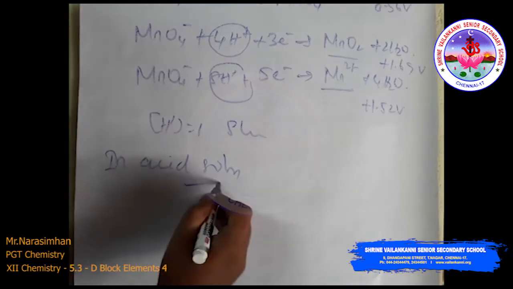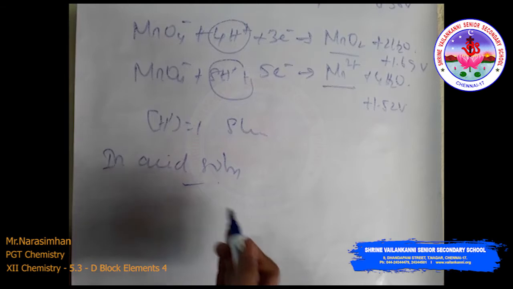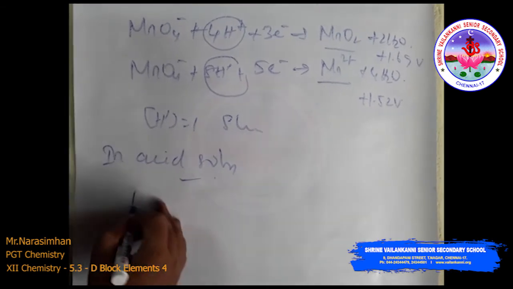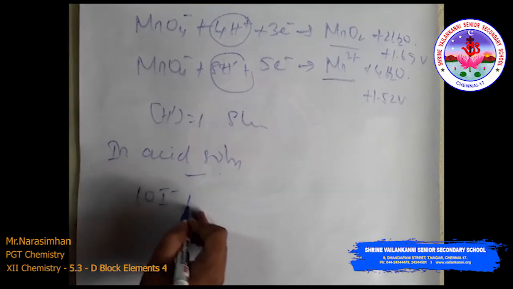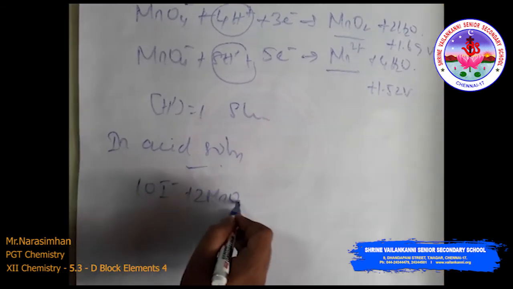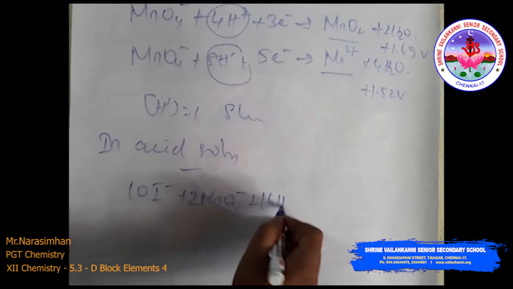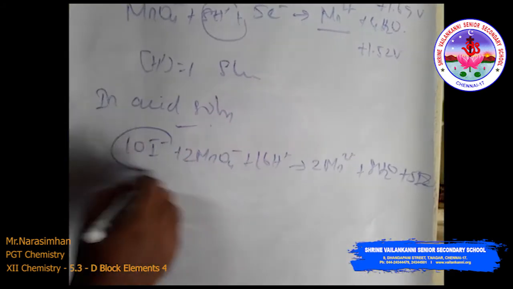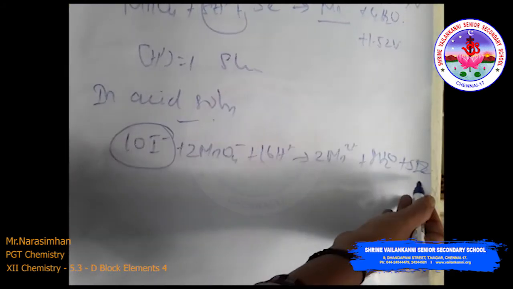In acid solution, iodine is liberated from potassium iodide: 2 MnO4 minus plus 16H plus plus 10 I minus gives 2 Mn2 plus and 8 H2O plus 5 I2. So iodide goes to iodine.